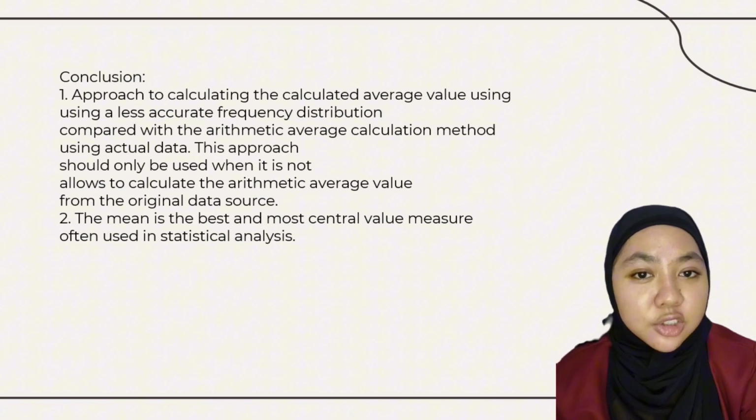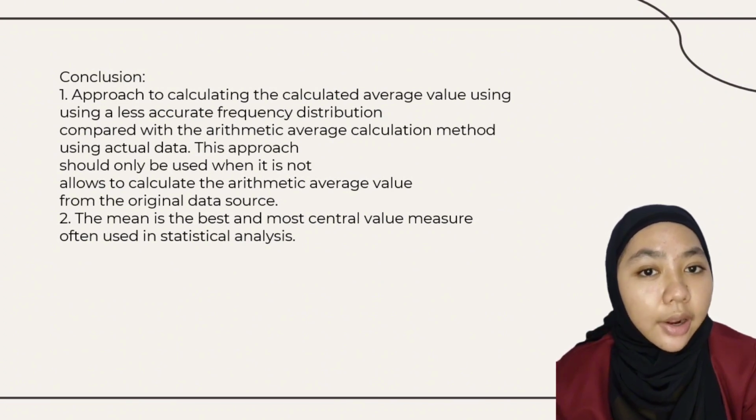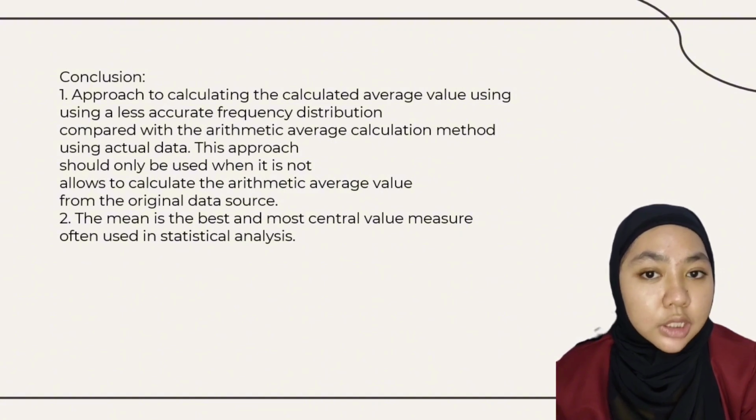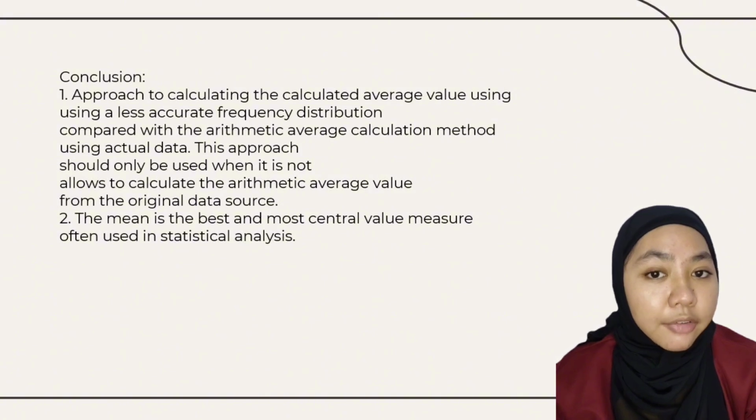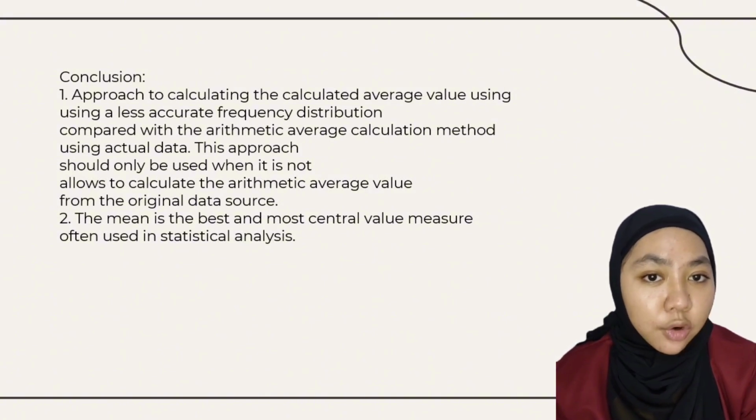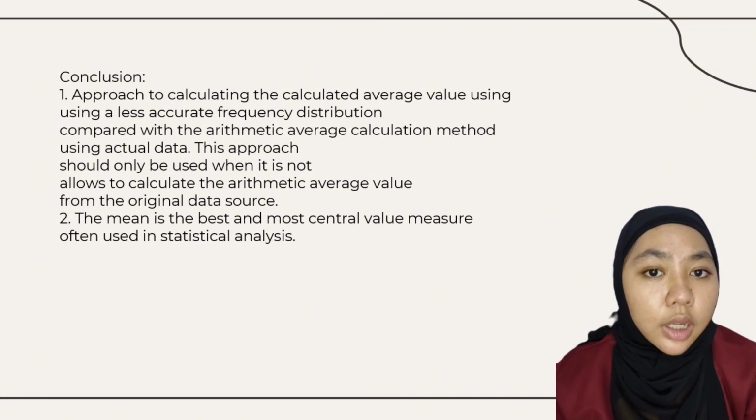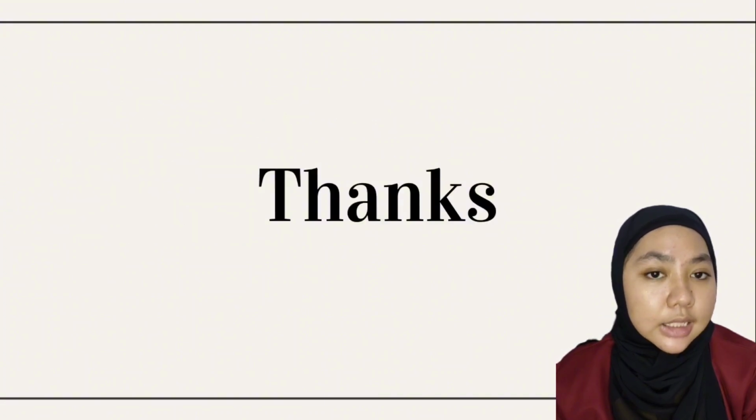Conclusion. 1. The approach to calculating the average value using a frequency distribution is less accurate compared with the arithmetic average calculation method using actual data. This approach should only be used when it is not possible to calculate the arithmetic average value from the original data scores. 2. The mean is the best and most central value measure often used in statistical analysis.